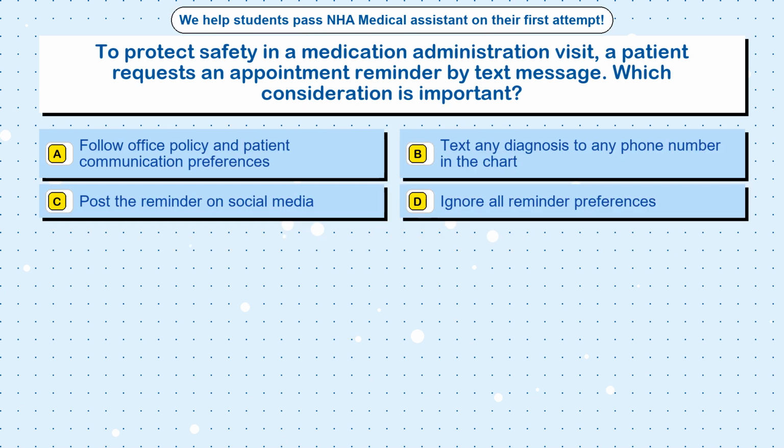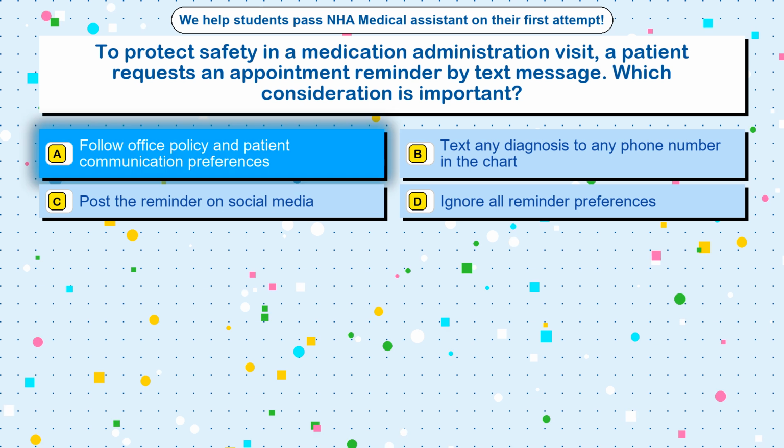Question 4. To protect safety in a medication administration visit, a patient requests an appointment reminder by text message. Which consideration is important? Option A. Follow office policy and patient communication preferences. Option B. Text any diagnosis to any phone number in the chart. Option C. Post the reminder on social media. Option D. Ignore all reminder preferences. The correct answer is option A.